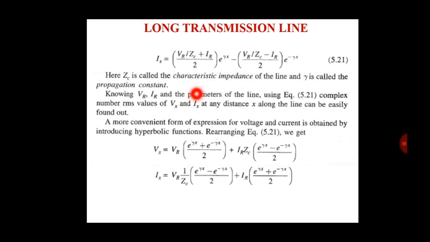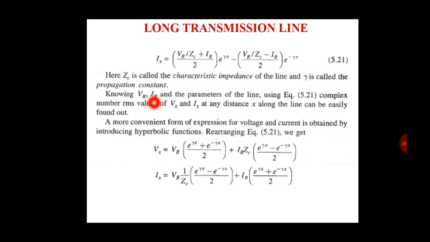Knowing VR and IR and the parameters of the line using these equations, the complex number RMS value of Vx and Ix at any distance x along the line can be easily found. When we take an example, at that time we use these two equations to find all the parameters of the line.